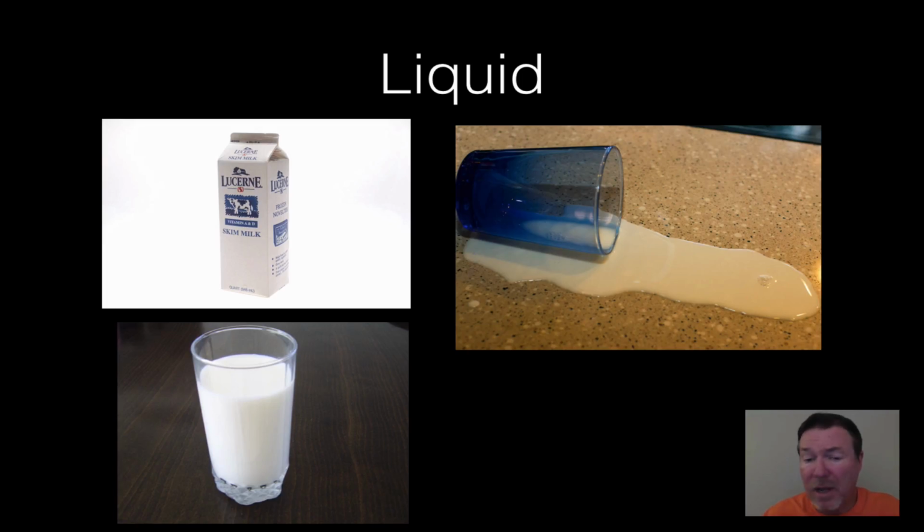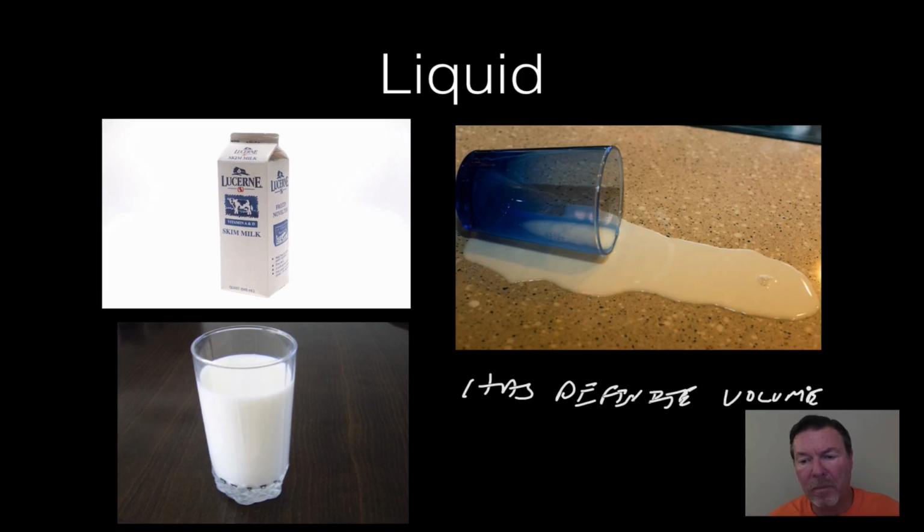Liquid has a definite volume, but no definite shape, I should say.